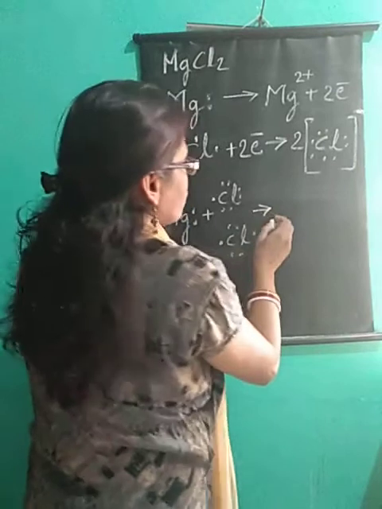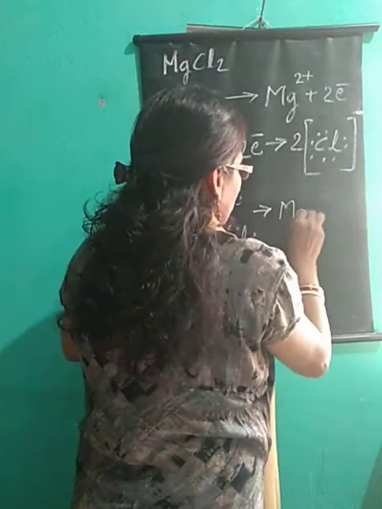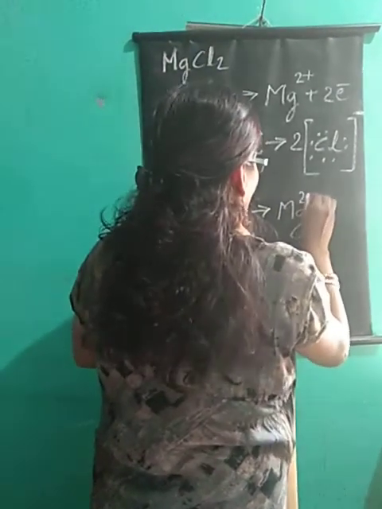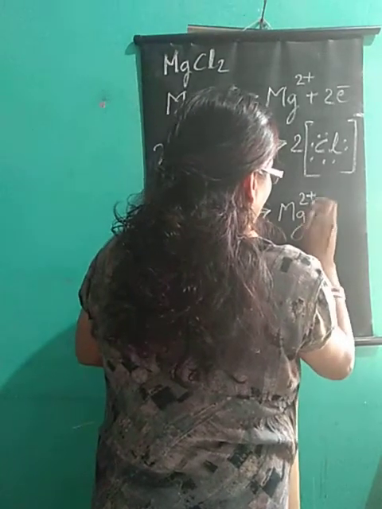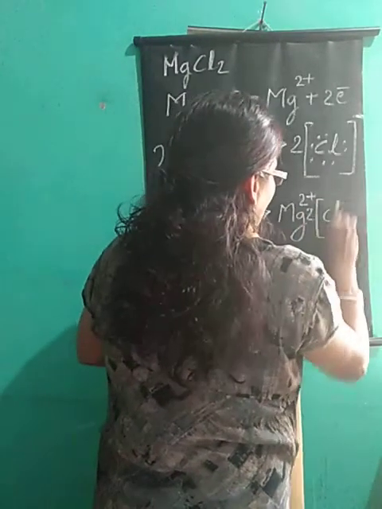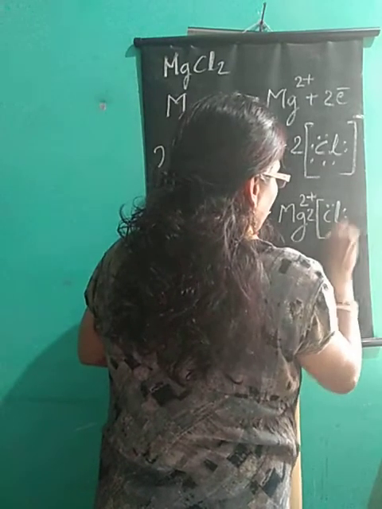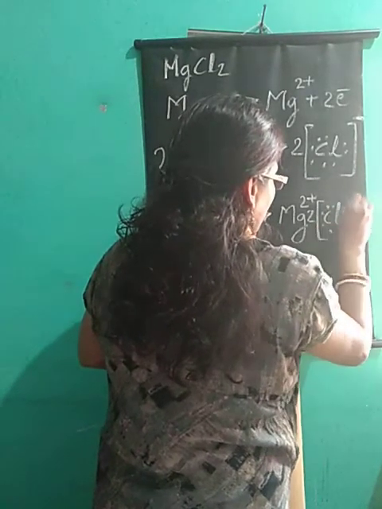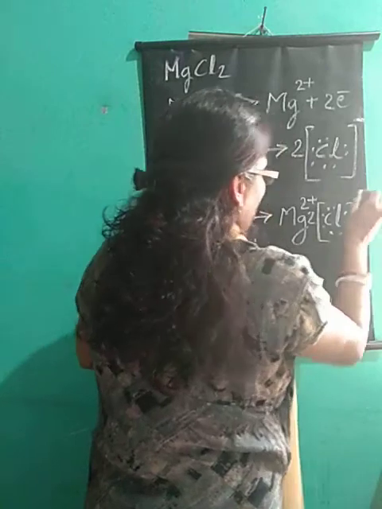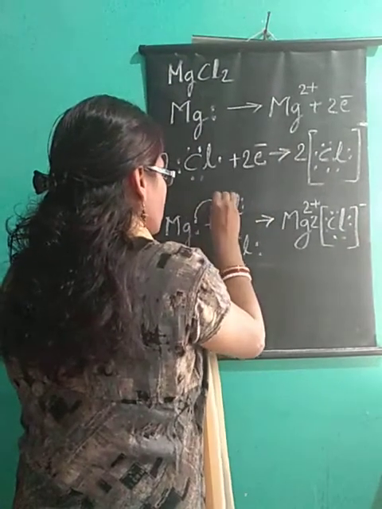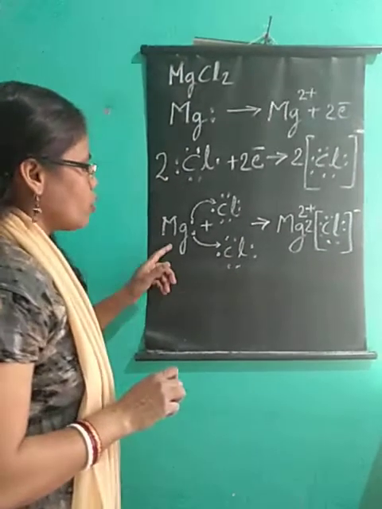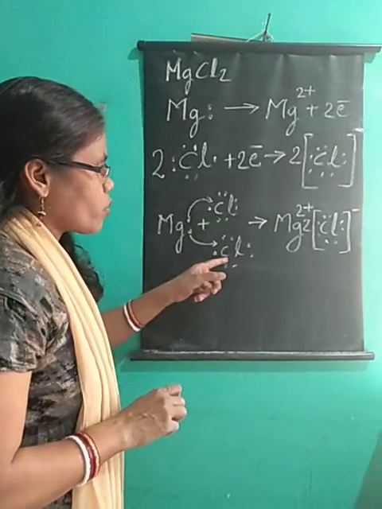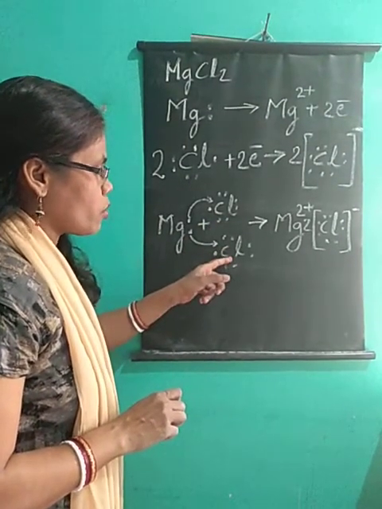It will form Mg 2 plus and 2 Cl minus, each with 1, 2, 3, 4, 5, 6, 7, 8 dots. Count properly. Now this one electron will be given to this chlorine and this one to the other chlorine. So magnesium combines with two chlorine atoms.